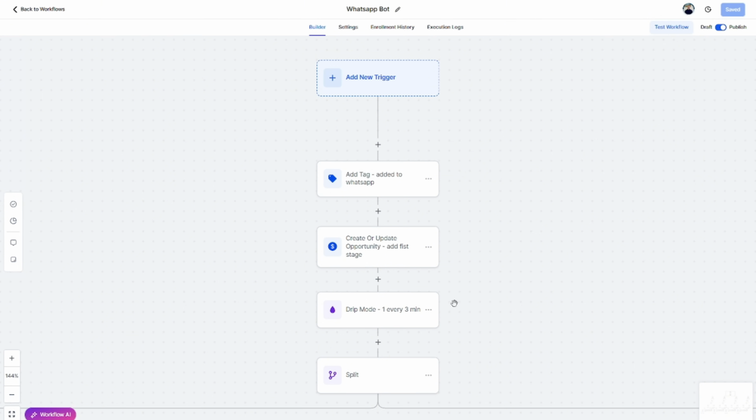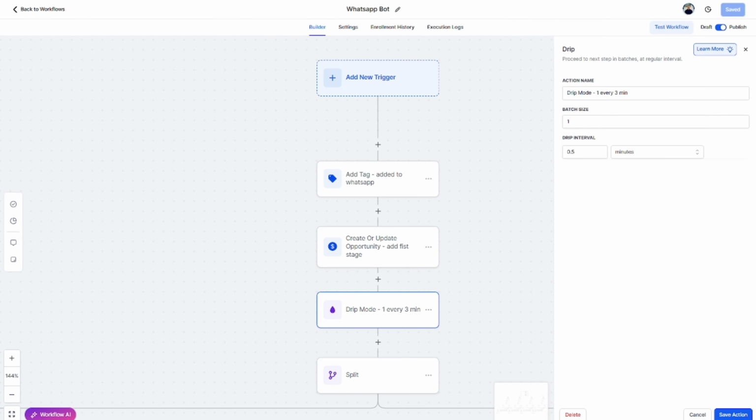So what we do is use drip mode. If we double click on here, it will pop up on the side, and you'll see the drip mode comes in. I'll have this one set to every 3 minutes. If you add 1,000 contacts in here, it's going to drip out one message every minute. When you have this set up for yourself, we're going to say 3 minutes in here.